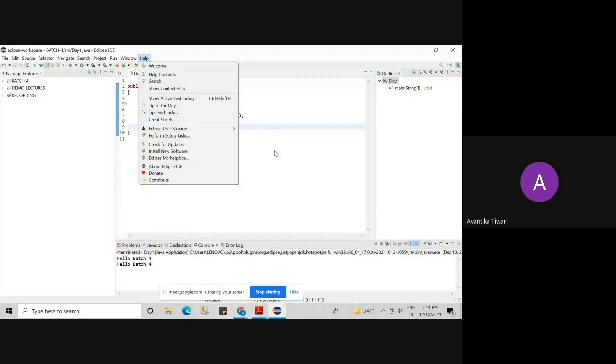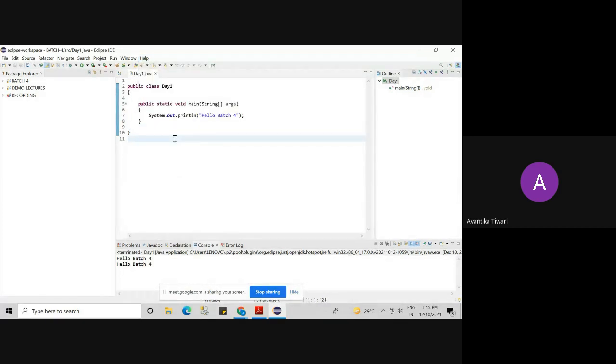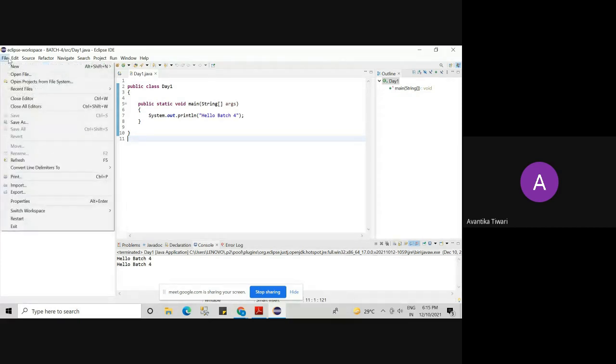So the task that I'll give you today is, those who are having systems, they have to install Eclipse, and you don't have to do anything else. You just have to install Eclipse. What you have to do is just make yourself comfortable with the environment. Explore the options it is offering.